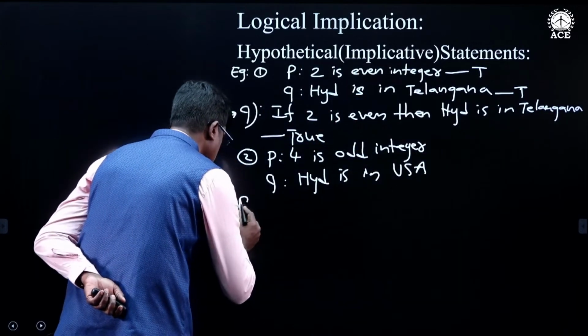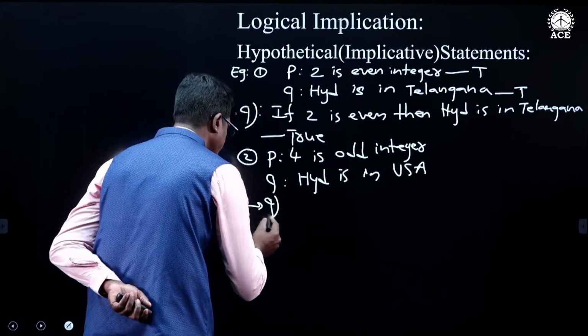Now, I am finding the conditional statement P conditional Q.